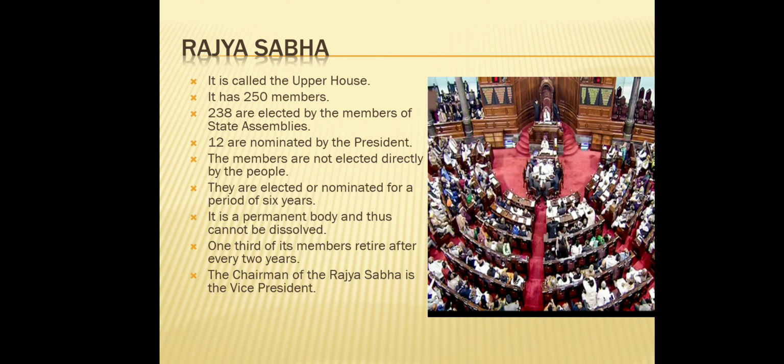It is a permanent body and thus cannot be dissolved. 1/3 of its members retire after every 2 years. The chairman of the Rajya Sabha is the vice president.